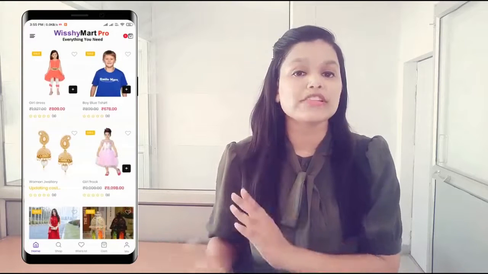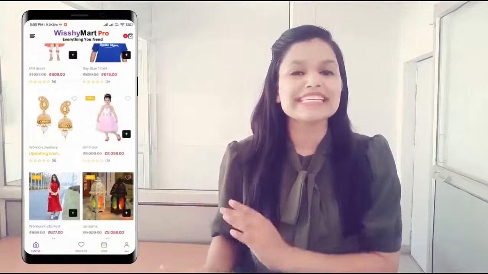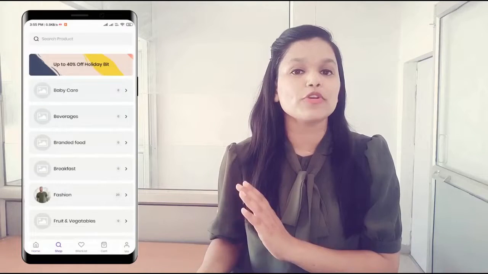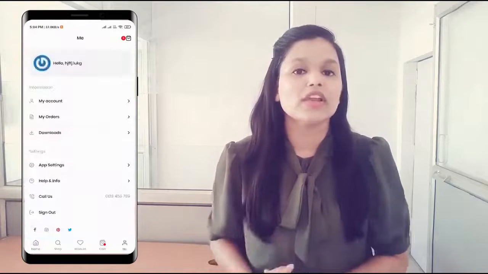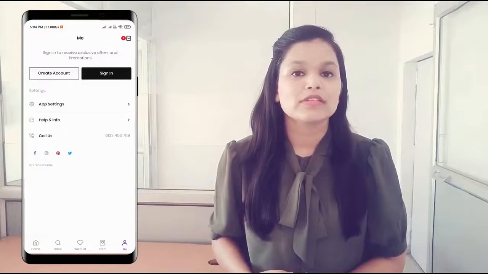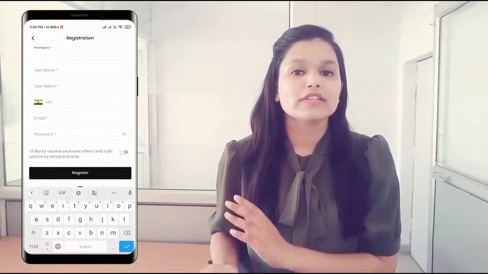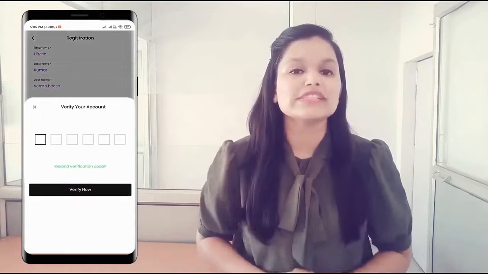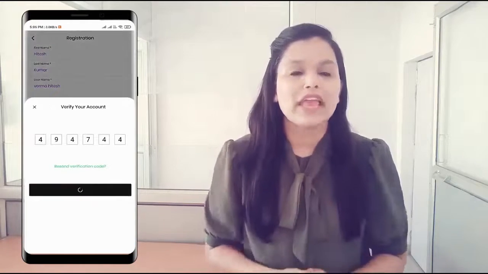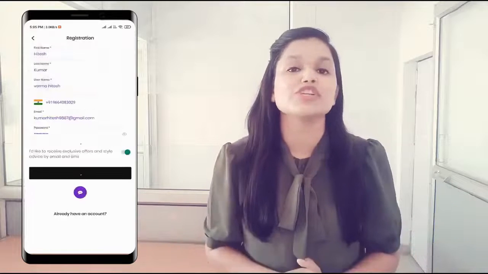You can see all the products like this. You can see all the categories like this. You can search products like this. Now just click here and log in to your account. You can also log in by OTP: enter your name and number, and the application will send an OTP to your number. And that's how you register in Wishimart Pro.